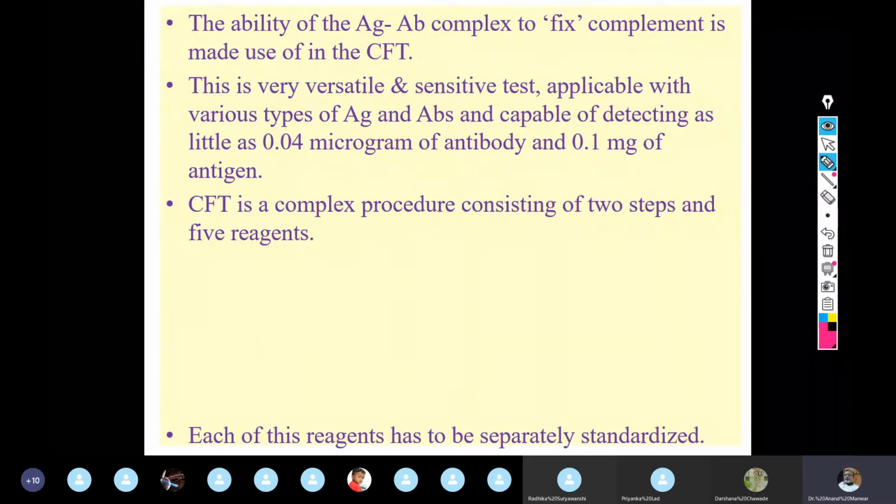So it is not microgram, it is milligram. It is 0.04 milligram and 0.1 milligram of antibody and antigen respectively that can be detected by this complement fixation test.